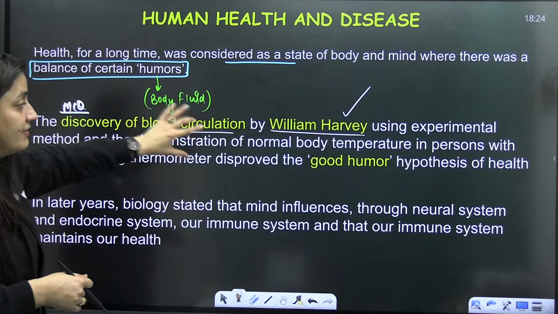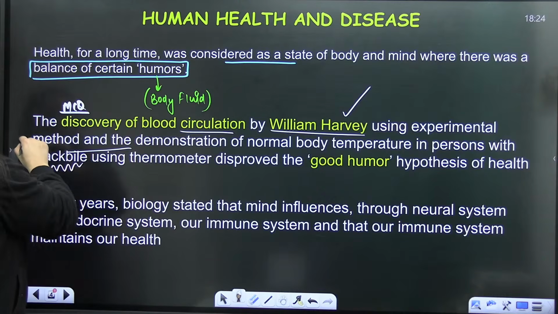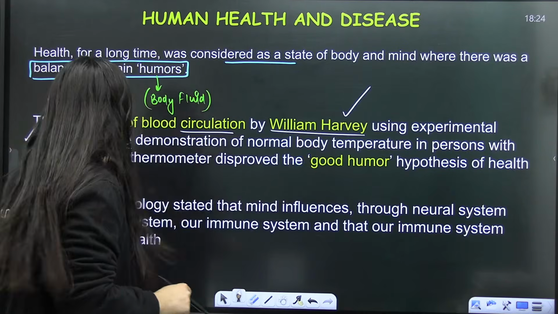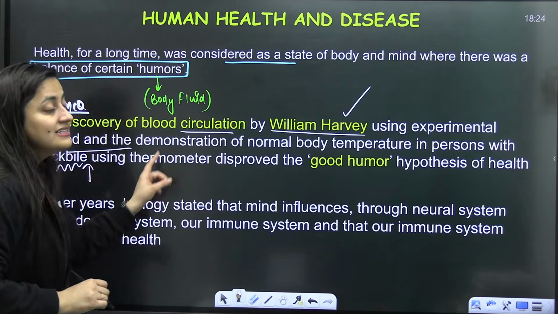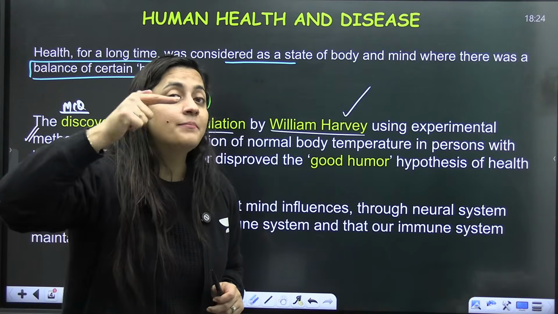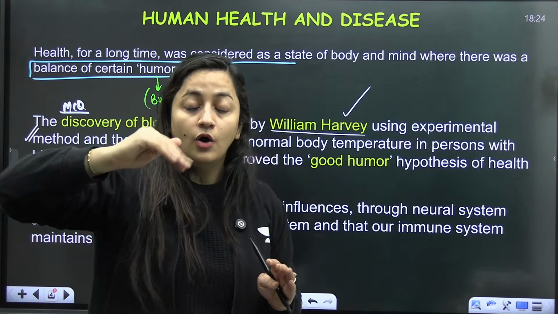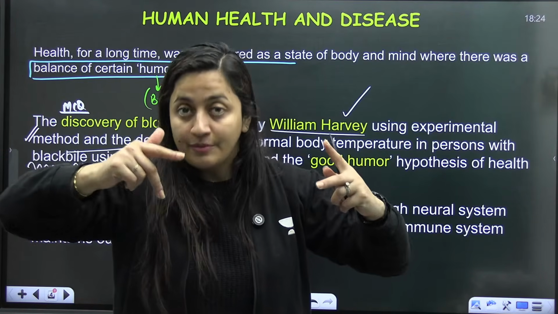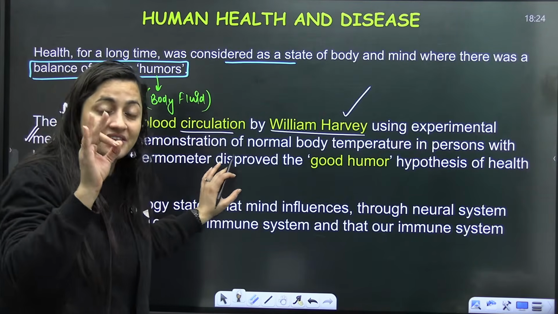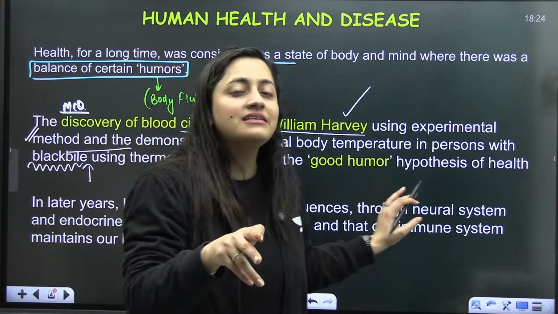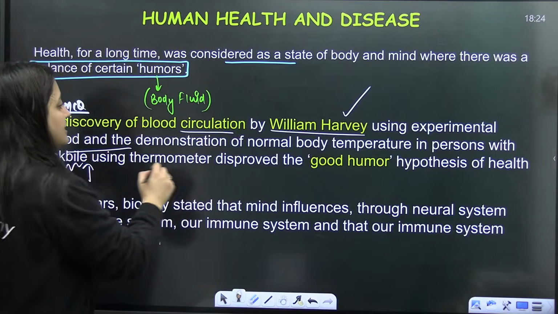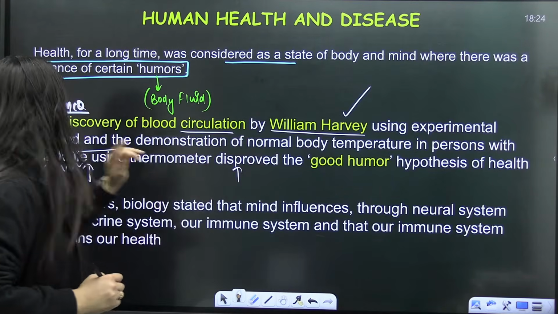William Harvey discovered the blood circulation, right? He demonstrated that a person with black bile is still having the normal body temperature. As I said, if a person is having black bile, that person will have a hot personality and a high body temperature. But William Harvey discovered the blood circulation and demonstrated with the help of a thermometer that a person having black bile still has the normal body temperature. So he disproved this good humor hypothesis of health.